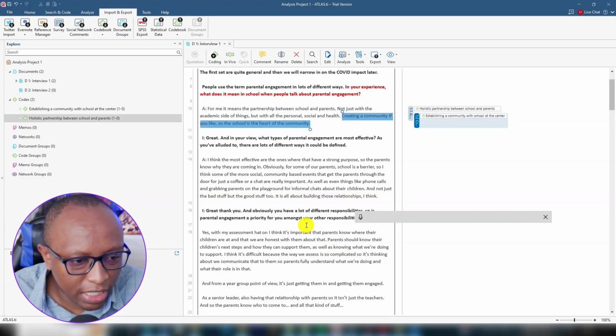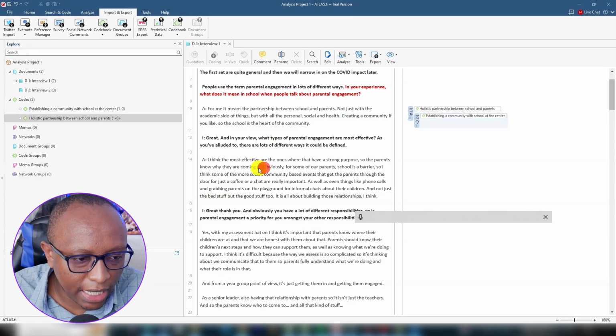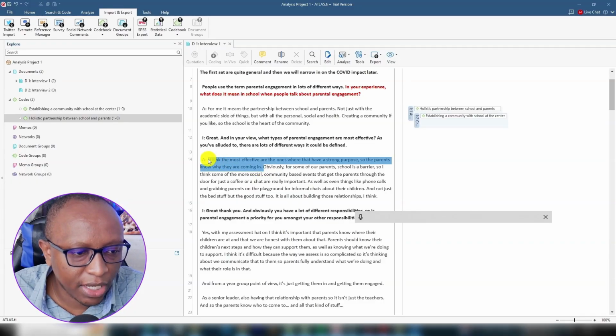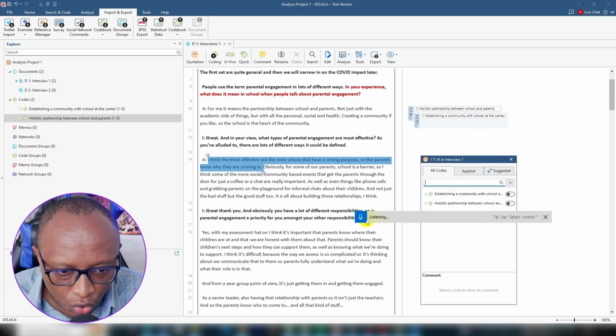Let me do some codes here. So what types of parental engagement are most effective? This person says the ones that have a strong purpose, so the parents know why they are coming in. So those with a strong purpose.